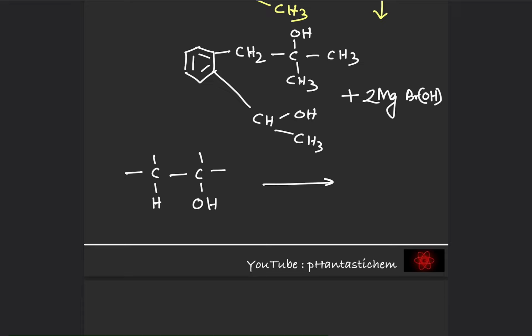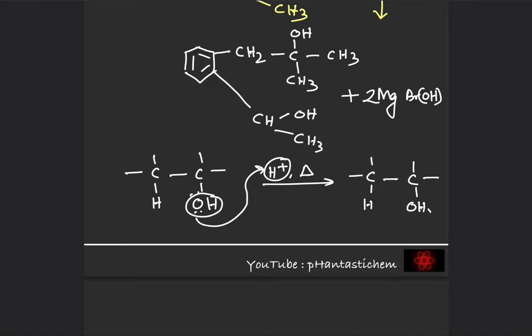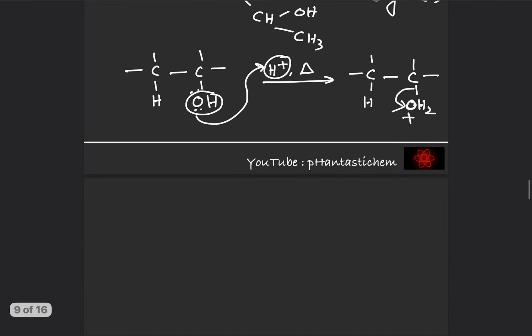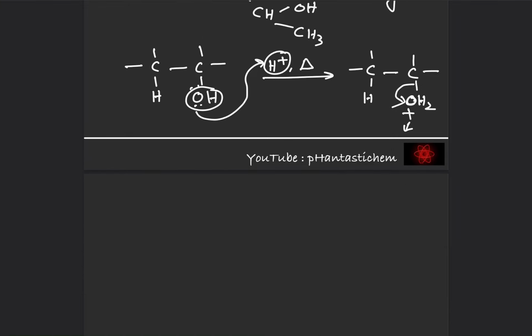Whenever we have H plus and heat, H plus will be available in plenty. So this O has a lone pair, it will give its lone pair to this H plus. So it will form an OH2 plus ion. And this oxygen, since it is electronegative and bears a positive charge, will take this electron pair with itself. So therefore we'll get a carbocation.